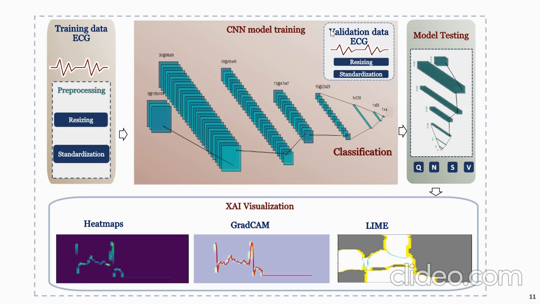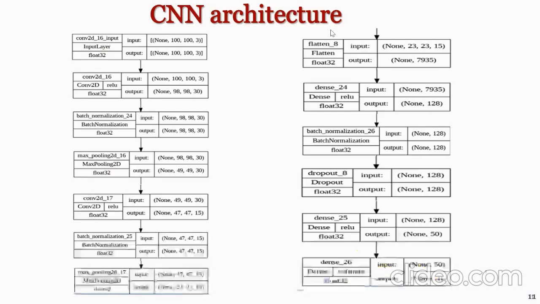Now, global average pooling is done. The gradients are spatially pooled by taking their average, and the heat maps are generated and visualized. The heat map is overlaid onto the input image to highlight the region that actually contributed towards the prediction. So, this will give you an idea of how insights can be gained regarding how the decisions are made in the CNN, and we can identify the visual cues that influenced the predictions.